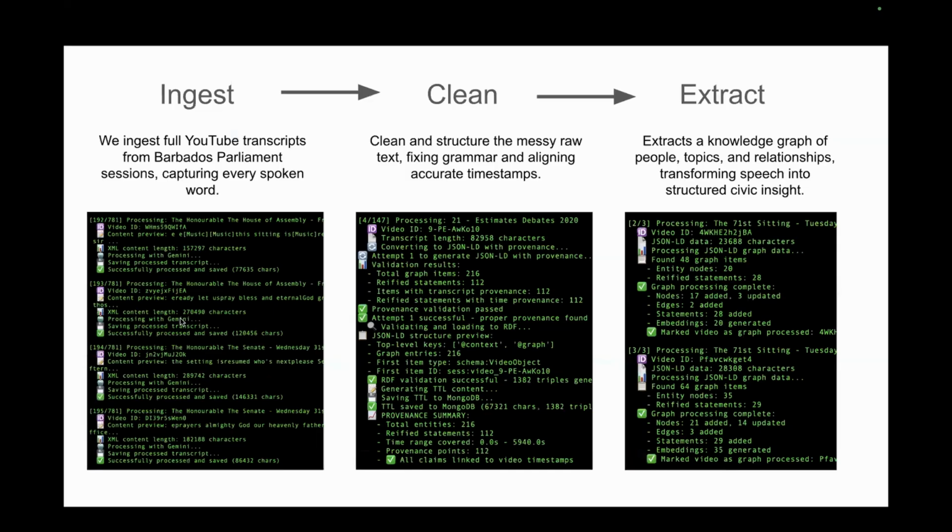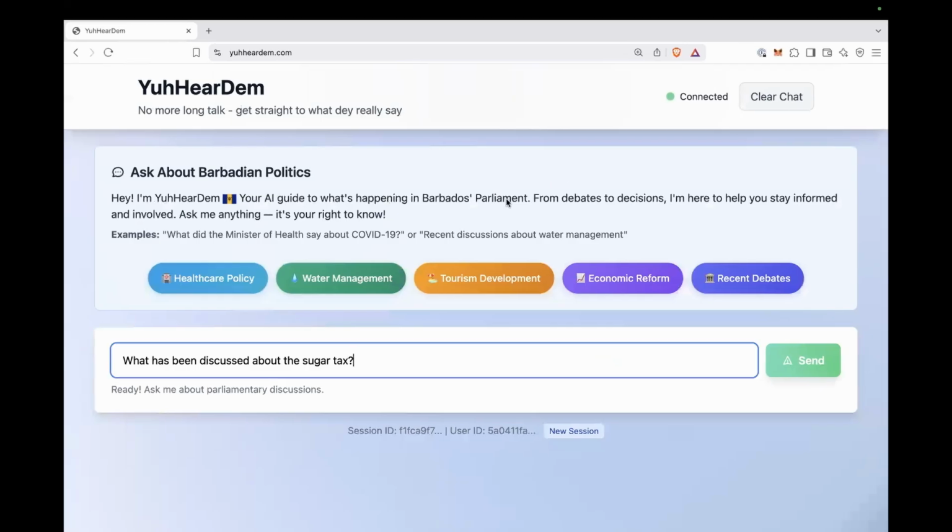Yuh Hear Dem uses Google Gemini and MongoDB Atlas to turn unstructured transcripts into structured knowledge. We ingest the YouTube transcripts. We clean them up with Gemini, fixing sentences and aligning timestamps. We then use Gemini again to extract a knowledge graph of entities, topics, and relationships. So here's what that looks like.